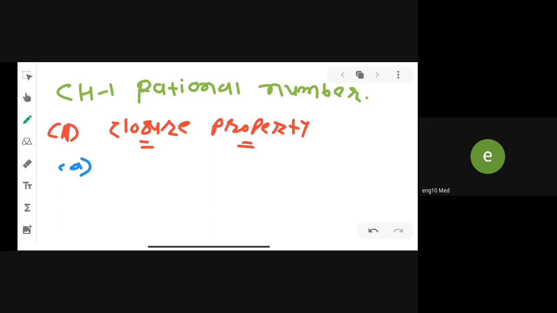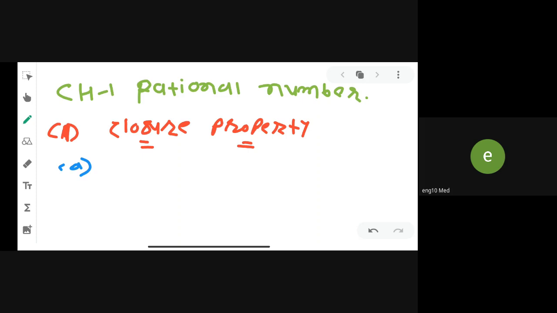What is the definition of whole number? Whole number means it is natural number or positive number including 0. So the properties of whole number is similar to natural number. So we don't need to discuss natural number, but we are discussing about whole number, integer number, and rational number. Okay, now first closure property.